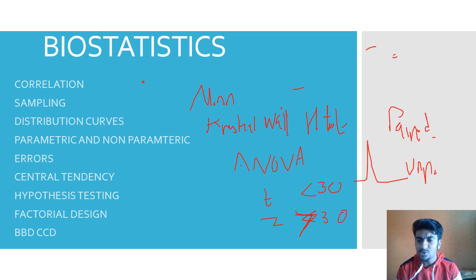So they will give you a situation. Suppose the blood glucose levels of two particular individuals is given. You have to know which test to apply. Obviously the sample size is less than 30, and then you have to know whether the samples are dependent or independent of each other. Or they can tell you the fasting blood glucose was this much and the postprandial blood glucose was this much. So it is the same individual, before and after. Which test will you apply? All these things you have to know.